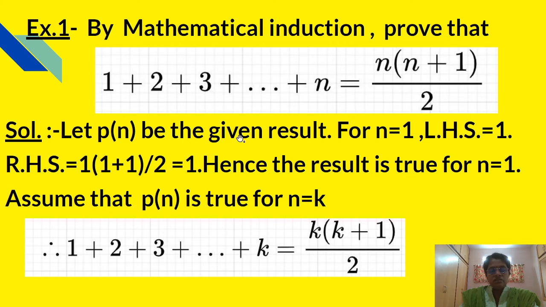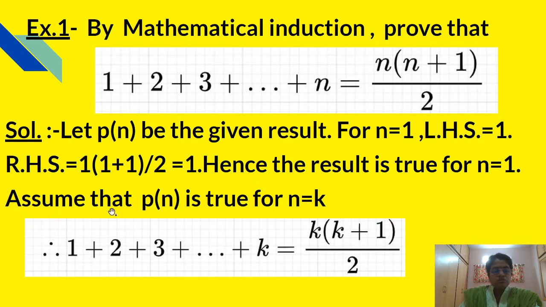Let P of n be the given statement or this given result. Now we will see for n equal to 1, the LHS will be 1, and for n equal to 1, RHS will be 1 into bracket 1 plus 1 upon 2, and that is equal to 1. That is, for n equal to 1, LHS is also 1 and RHS is also 1, and hence the result is true for n equal to 1.